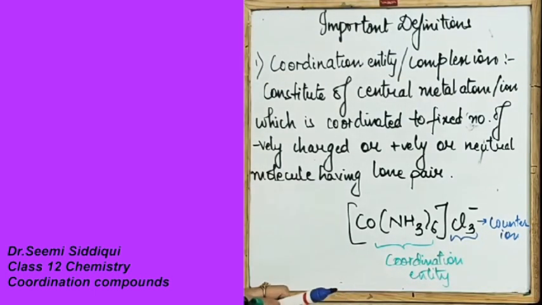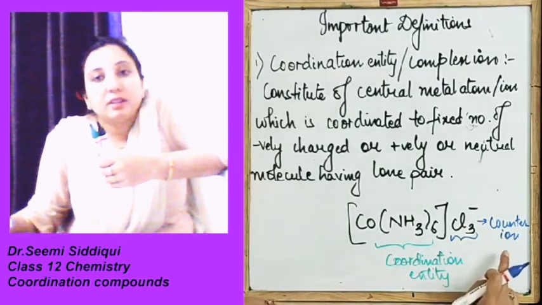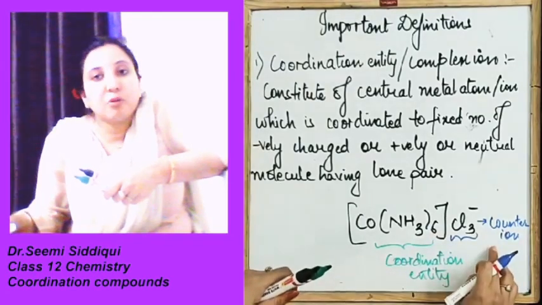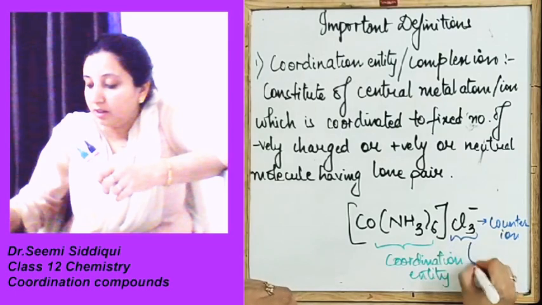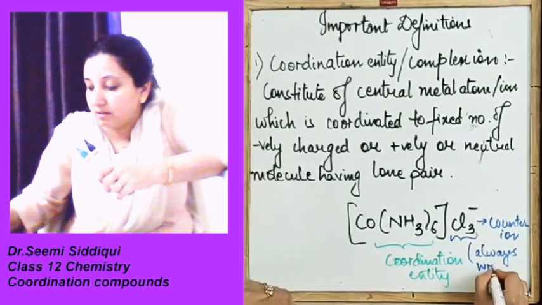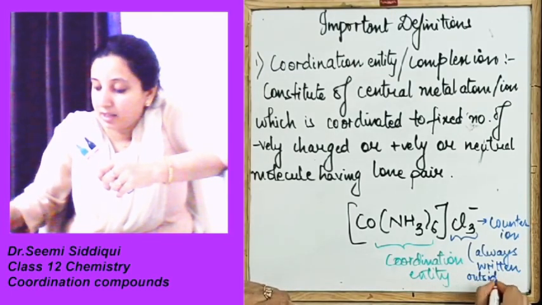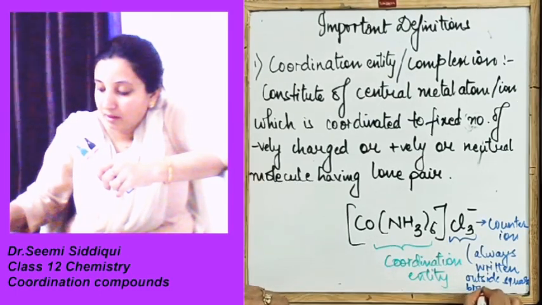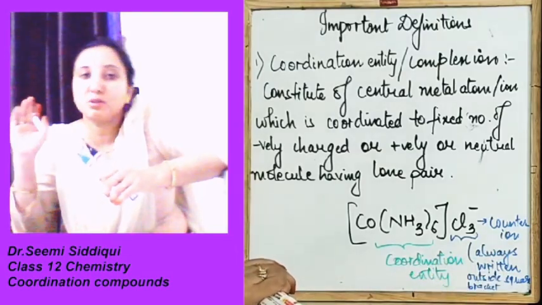Now what you need to remember in your mind is, whenever we are going to write down the counter ion, this counter ion is always written outside the square bracket. We always write it outside the square bracket.